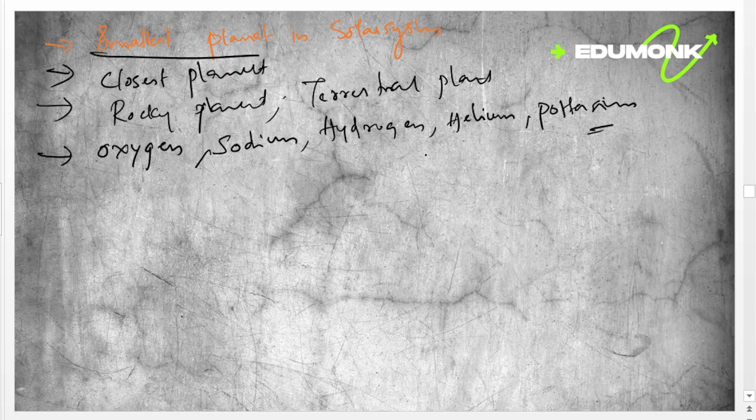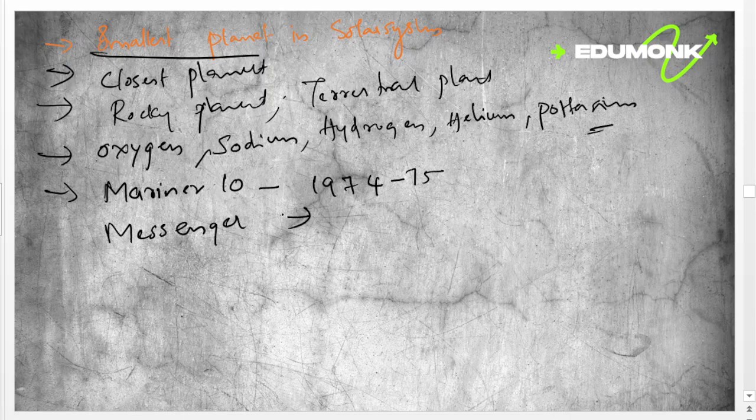There are 2 missions that have visited the rocky planet. First mission is Mariner 10 in 1974 and 75. Then Messenger. Messenger flew by Mercury 3 times before going into orbit around Mercury in 2011.